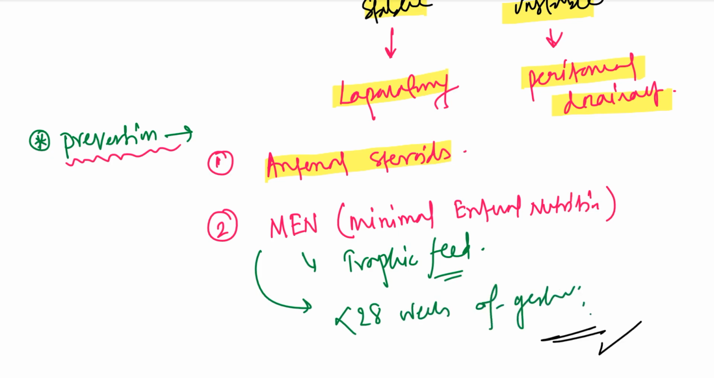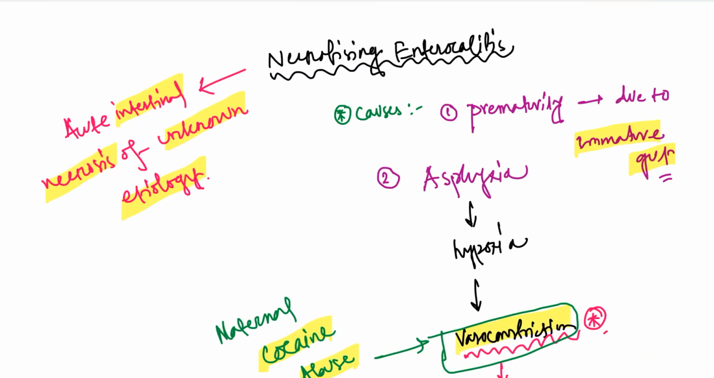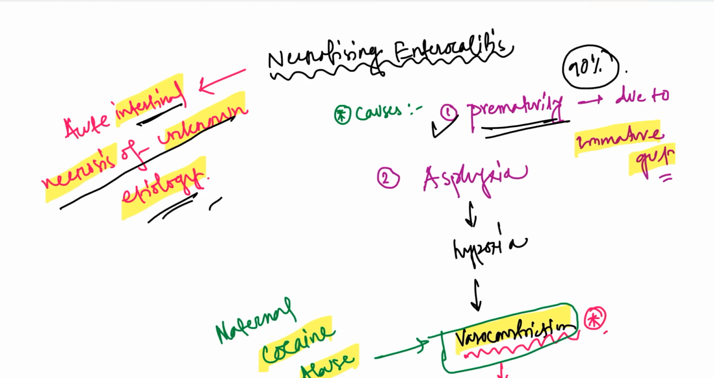Okay, now a quick recapitulation. What is necrotizing enterocolitis? It is acute intestinal necrosis of unknown etiology. What are the causes? Number 1, the most important cause is prematurity. 90% of cases of necrotizing enterocolitis are found in prematures. Why? Because they have an immature gut. Immaturity of the gut leads to necrotizing enterocolitis.